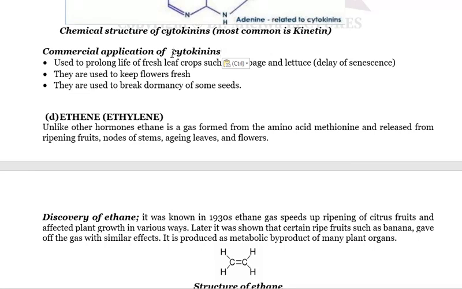Kwa wale mazao ambayo yanakuwa yana majani, na majani ndio kuishi kwa hiyo mimea, unakuwa una-spray cytokinins ili ziweze ku-prolong their life, ziweze kuishi muda mrefu. For example, ni cabbage na lettuce. So they delay senescence, kama tulivyo-discuss kule kwenye function. By delaying senescence, yani kuzeeka kwa majani, zinasababisha life iwe more prolonged.